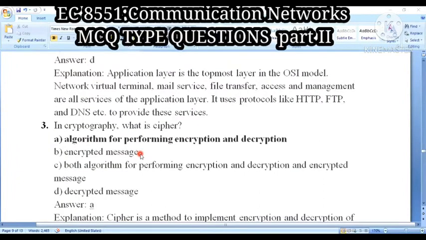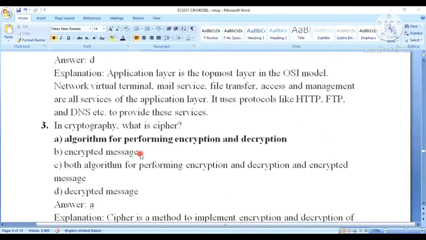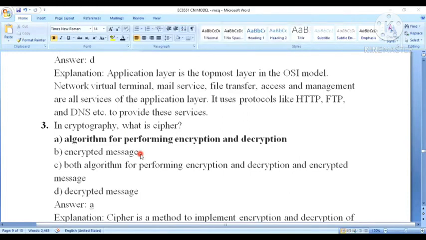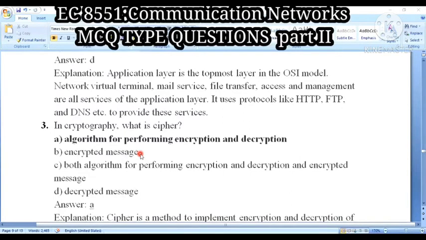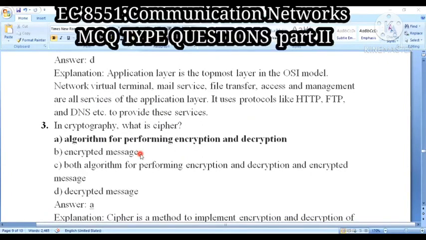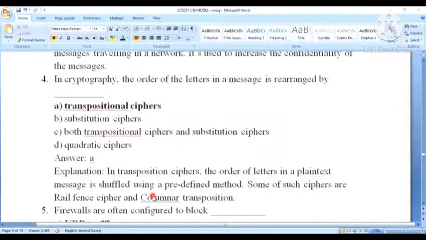Cipher is used for translation from intelligible form to unintelligible form, with the help of the cipher text. Cipher is the algorithm which is used to transform from a readable format to an unreadable format. Okay, so option A is the correct one.